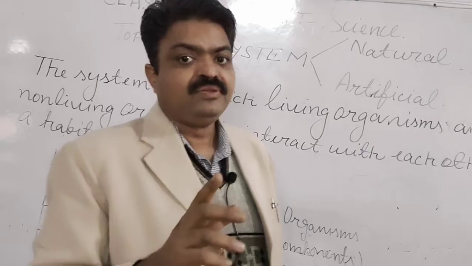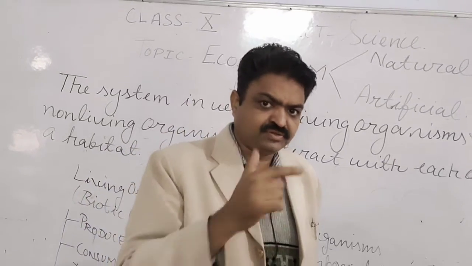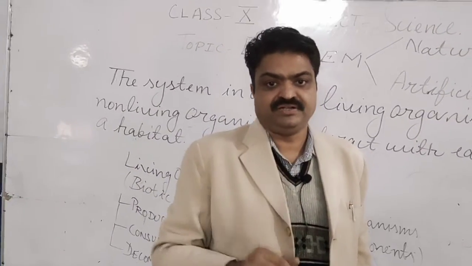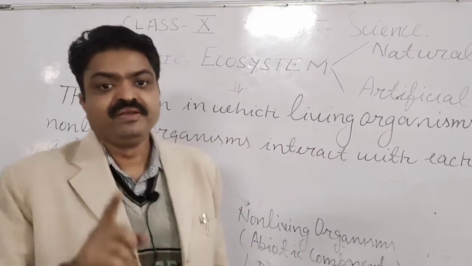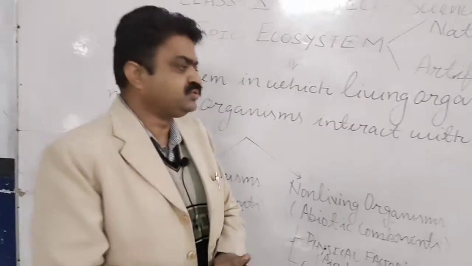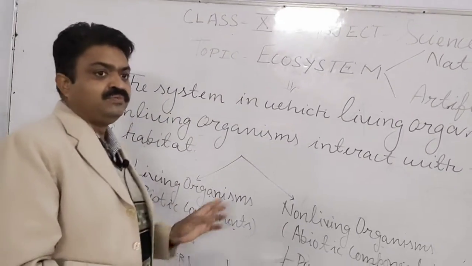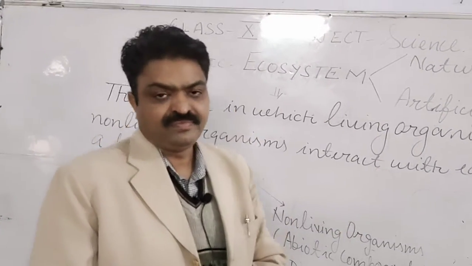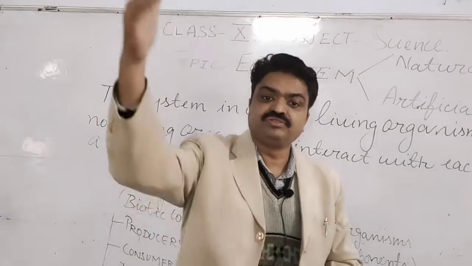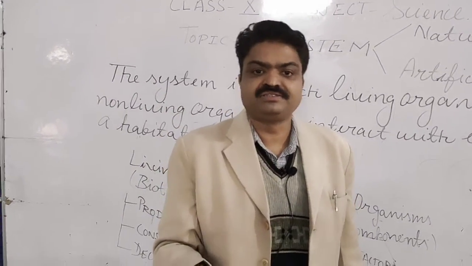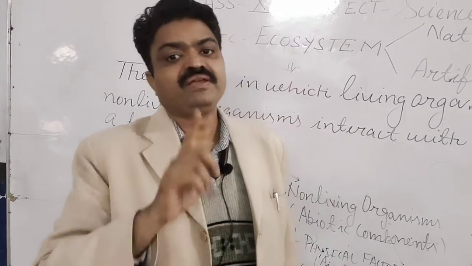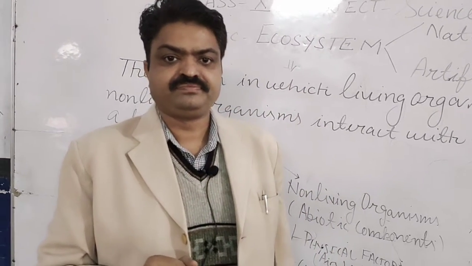The first importance of the ecosystem is production. Production is the main importance of the ecosystem, and in production, the producers or the autotrophs play a very important role. How, student? Because the producers take the solar energy, and that solar energy is converted into chemical energy, student.